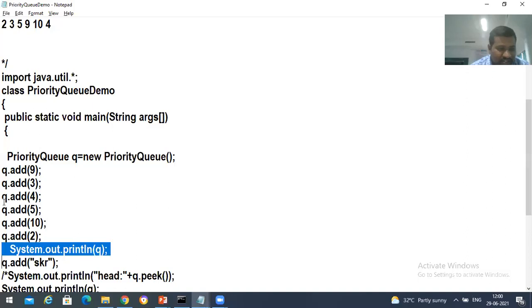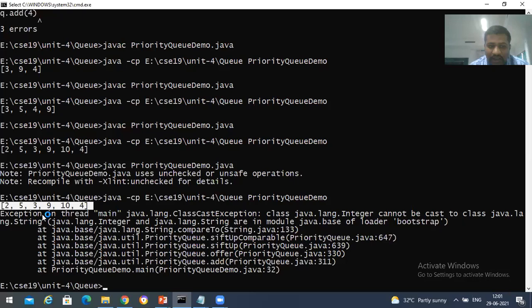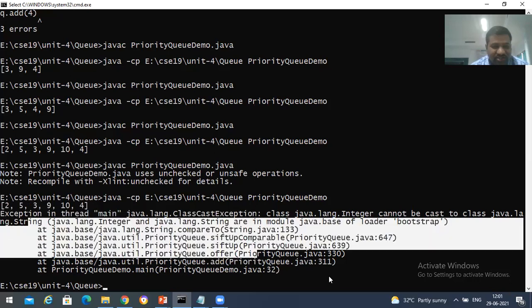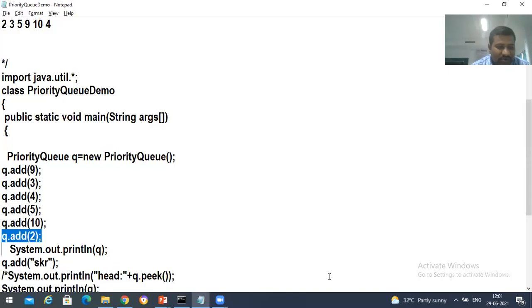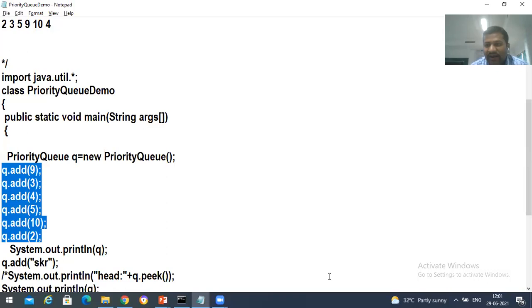We printed those elements, the queue we printed. After that, we are trying to add a string. But when we try to add the string, at that time it generated a ClassCastException: Integer cannot be cast to java.lang.String, like that, it's giving some message. The reason is that these all belong to one category, and we keep on adding those elements.